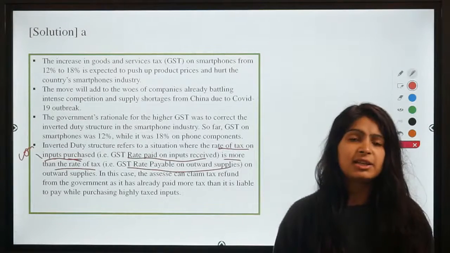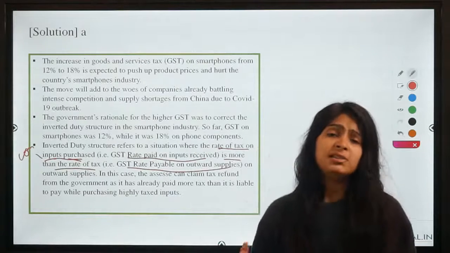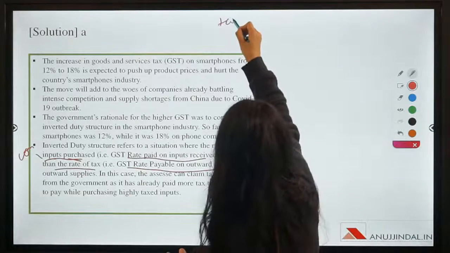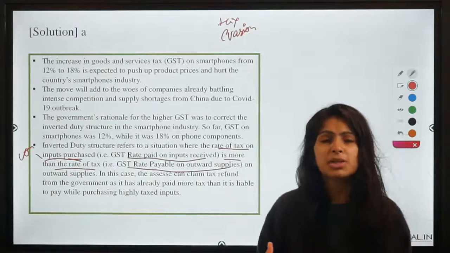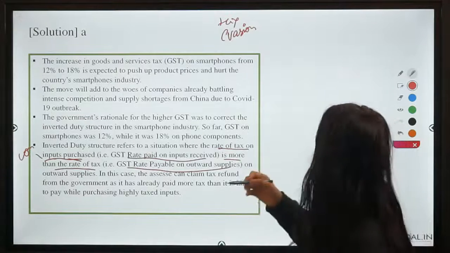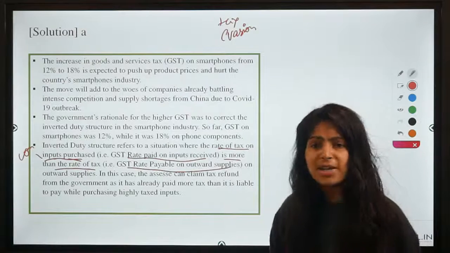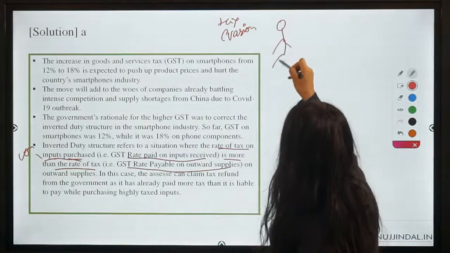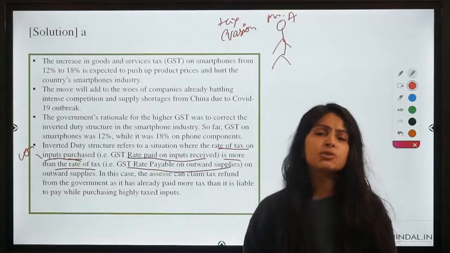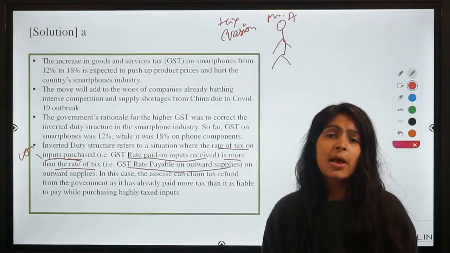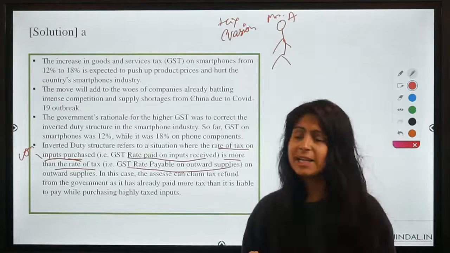So this inverted tax structure, it poses a sort of problem for the government. And what is this problem? This problem can be tax evasion. So let's first understand that how does this inverted duty structure work, right? So let's say there is a product, let's say there is a manufacturer. So this manufacturer, Mr. A, he runs a factory and that factory produces jeans. So we all wear jeans, but how does it get created or how does it get produced? With the help of raw cloth, right?